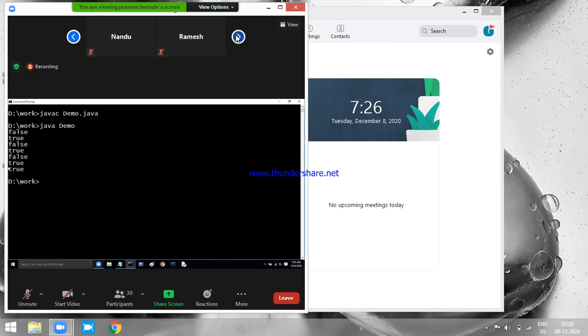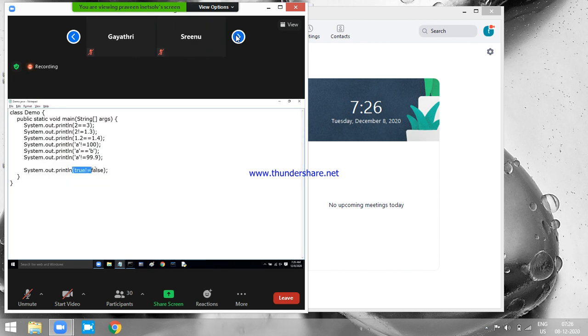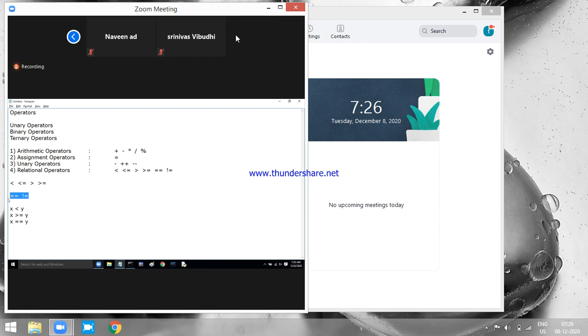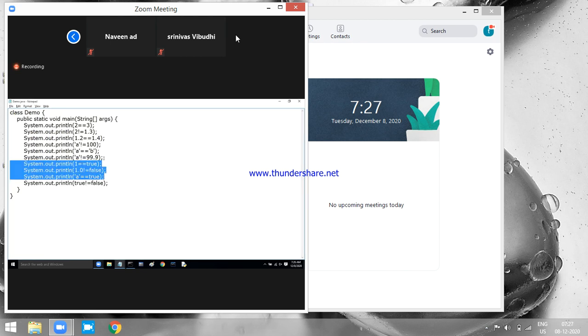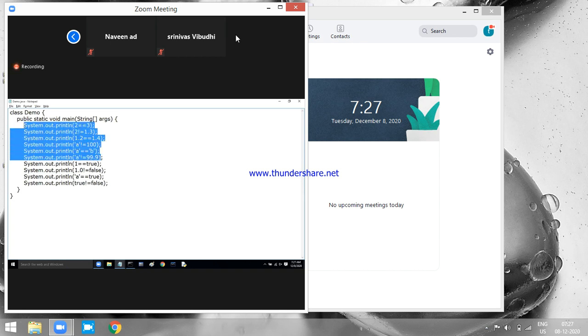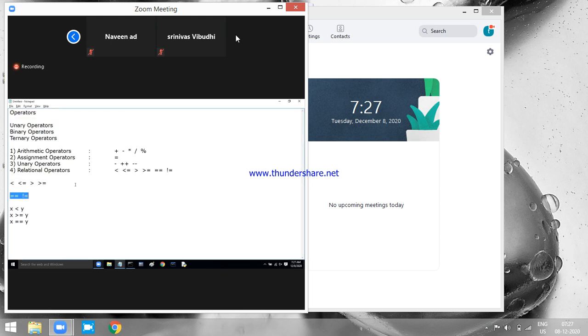The last one is true. Why true? True not equal to false. Yes, they are not equal, so it is true. So what is the rule now? Equal to and not equal to operators can be applied to any combination of numeric types or any combination of boolean. Both must be numeric, or both must be boolean. One numeric, one boolean, not allowed.